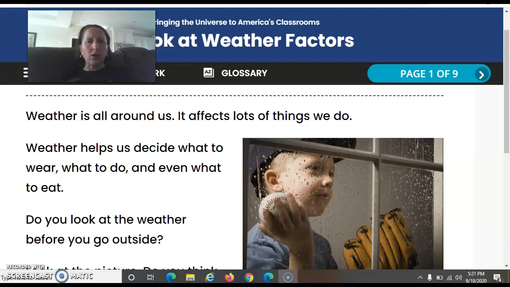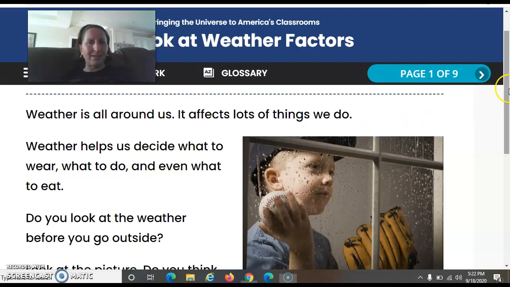Today we are going to talk about weather. Now, weather is all around us. It affects lots of the things we do. Weather helps us decide what to wear, what to do, and even sometimes what to eat. Do you look at the weather before you go outside?